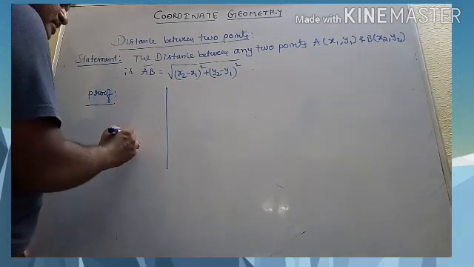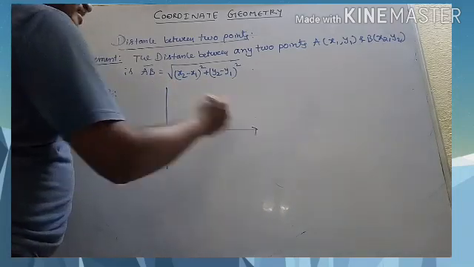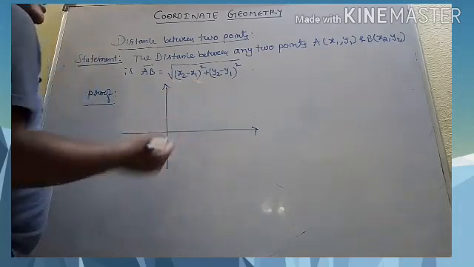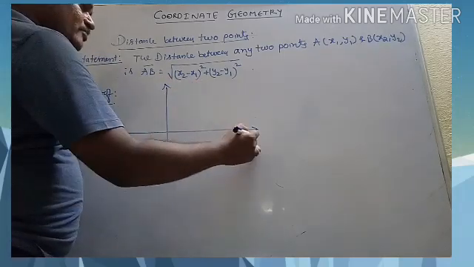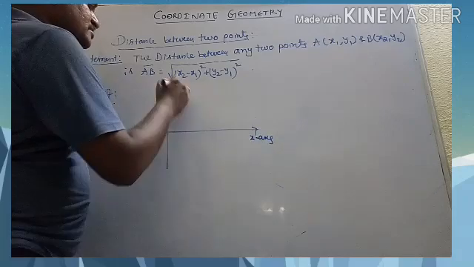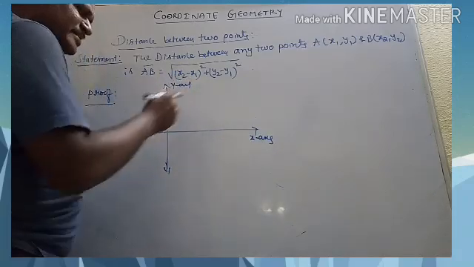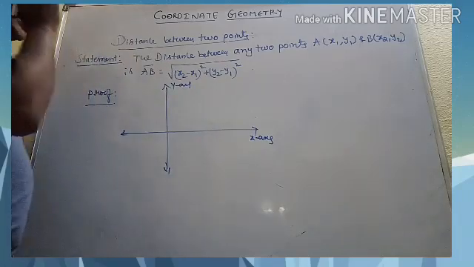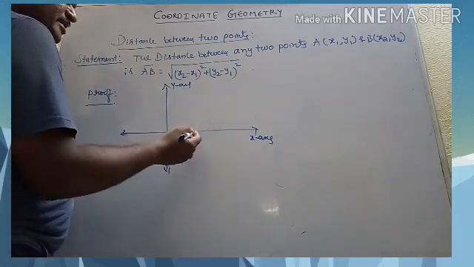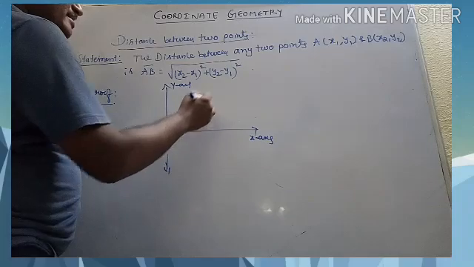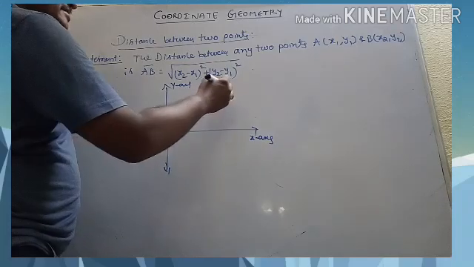Let us take the graph like this. You can take any two points. This is the x-axis and this is the y-axis, and this is the negative y-axis and negative x. Anywhere you can take two points here. It is not a matter.